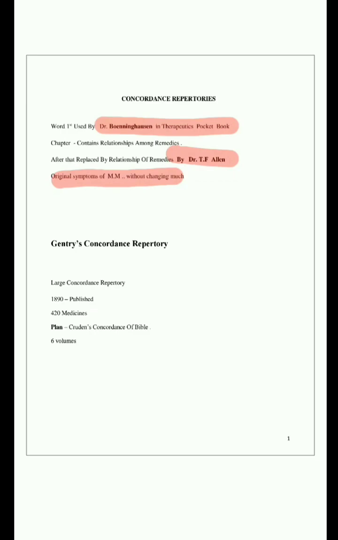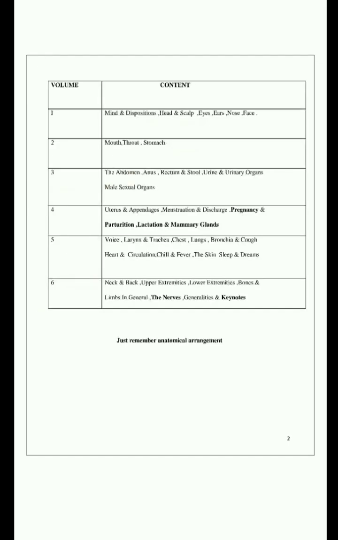Now moving to Garth Wilkinson's Generic Concordance Repertory. This is a large concordance repertory published in 1890, with a total of 420 medicines. The plan came after the Concordance of the Bible. There are 6 volumes here. Let's see them one by one: the volume numbers and contents.